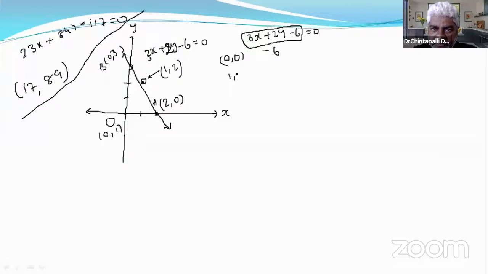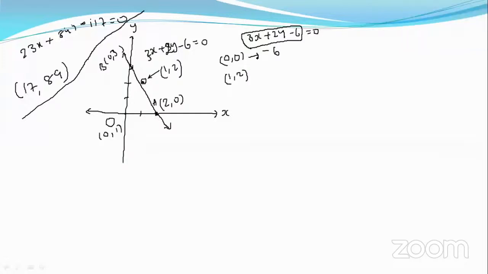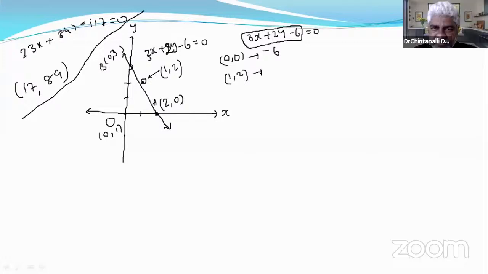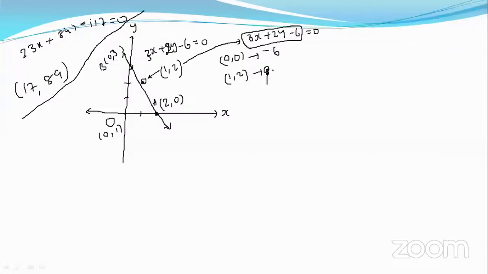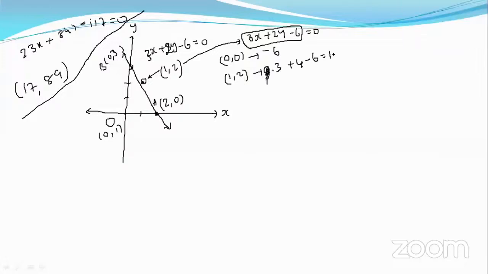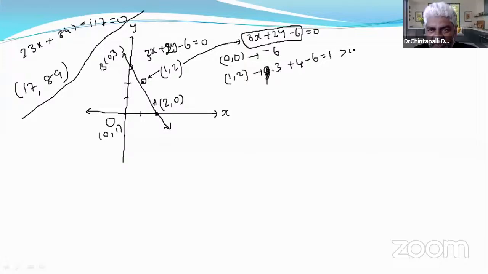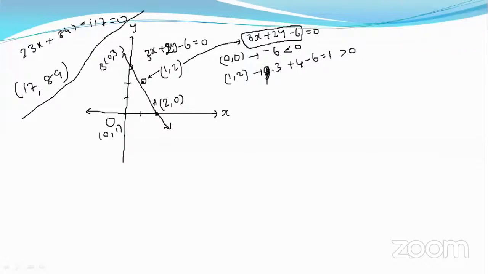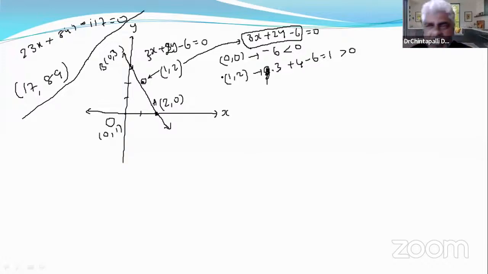Plug in 1 comma 2. We are plugging in 1 comma 2 in this part. 3 plus 4 minus 6. It is positive, means greater than 0, right? The origin gave negative, means less than 0. The origin and the given point give different signs. One is negative and another one is positive.